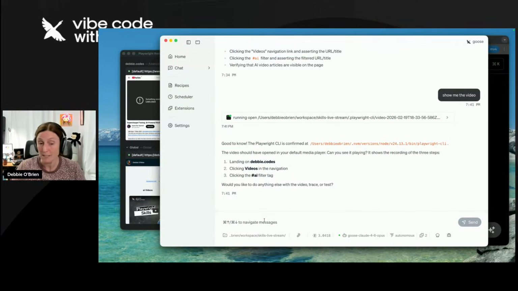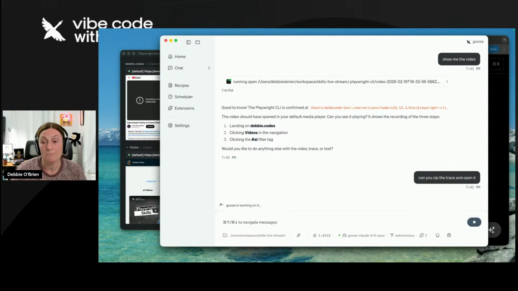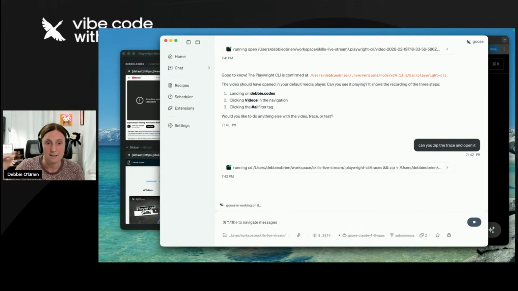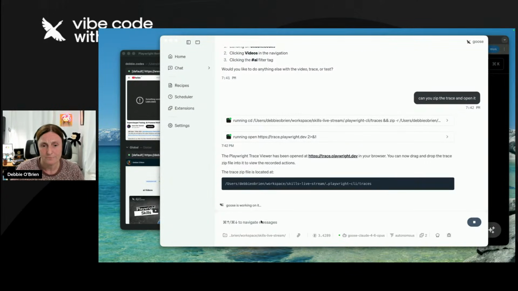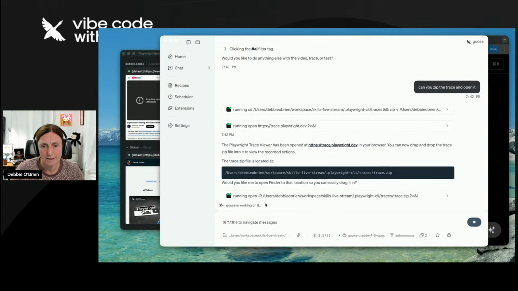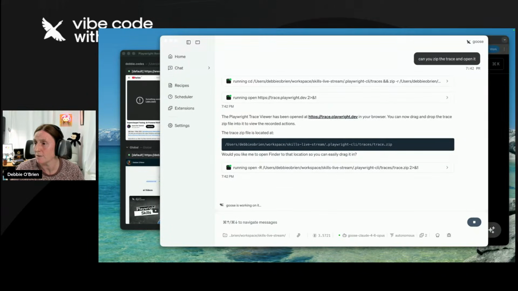the Playwright Trace Viewer. Now, again, another thing that I found is that locally, you need to ask it to zip the trace and open it. Traces should be a zip in order to be used in the trace viewer. And for some reason, it doesn't create it as a zip file, maybe because it can't. So I need to basically ask it to zip it before it can use it. So basically what I did was ask it to open the trace viewer.